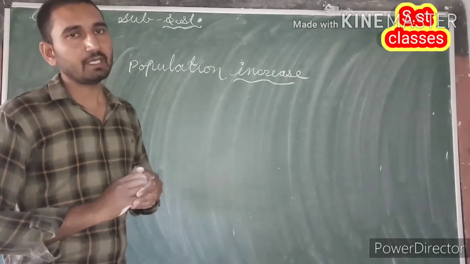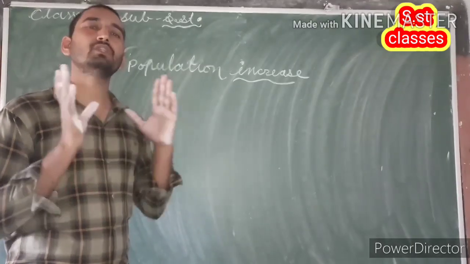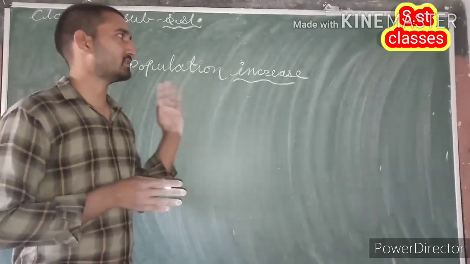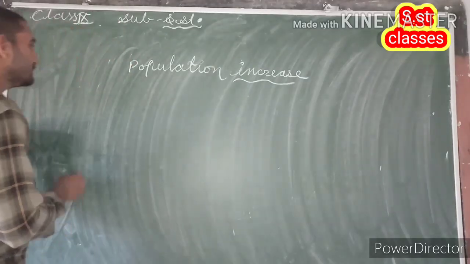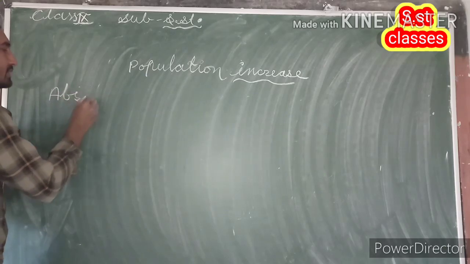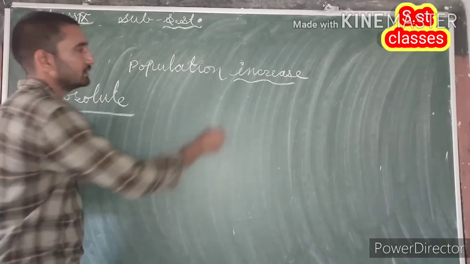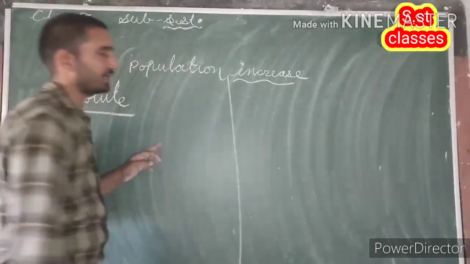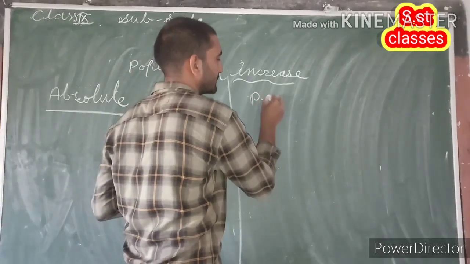as population increase. Population increase is generally divided in two types. Means we can say that there are two types of population increase. The first one is absolute increase. On the other hand, the other category of population increase is percentage increase.